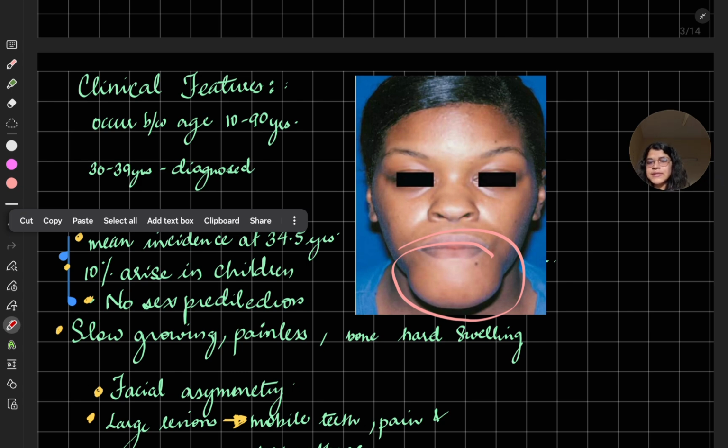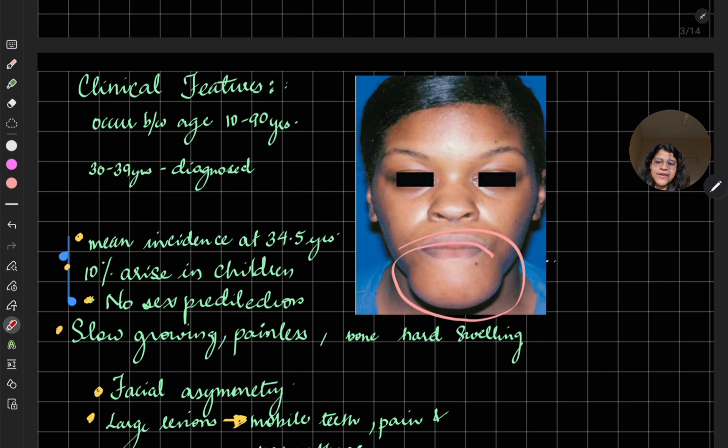The mean incidence at 34.5 years. So the mean presentation of this ameloblastoma is during 34.5 years. 10% arise in children. No sex predilection. Slow growing. It is painless. Bone hard swelling. If it's on bone, then it's a hard swelling. So these are the clinical features you have to remember. No sex predilection, so it is male equal to female.